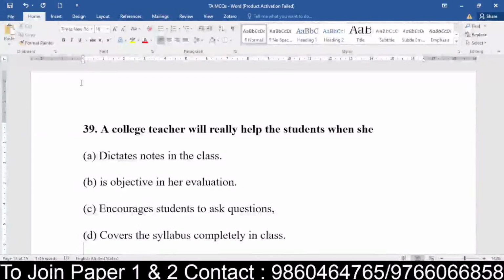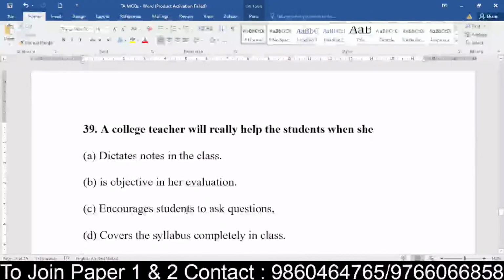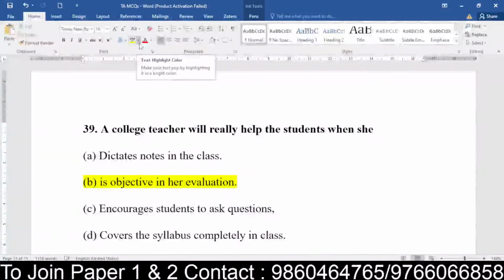Okay, fine. Now see, here is a little bit of confusion, everyone, because drastically everyone said. Now see here, I hope you have understood the sentence a little bit. That's the reason you went for this. Encouraging the students to ask questions is no doubt one of the basic characteristics which is very important. Now from the given options, which is more important, or which will really be helpful only if the teacher is objective in her evaluation? It means that the teacher understands the objective of education, and that is what the teacher is finding out in the student.